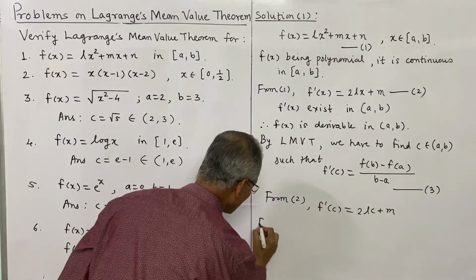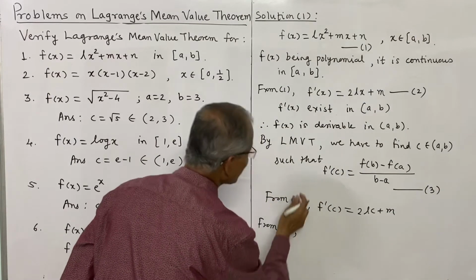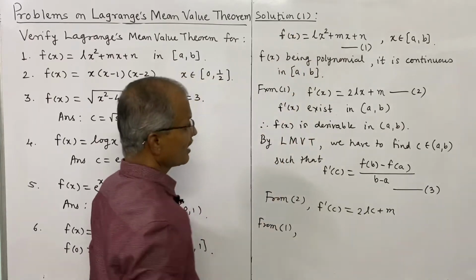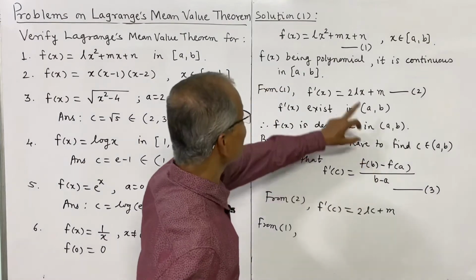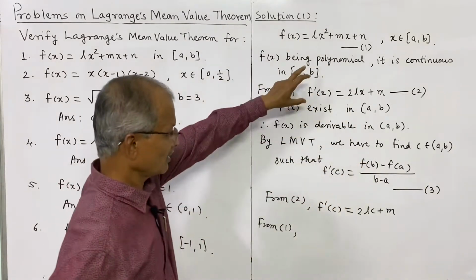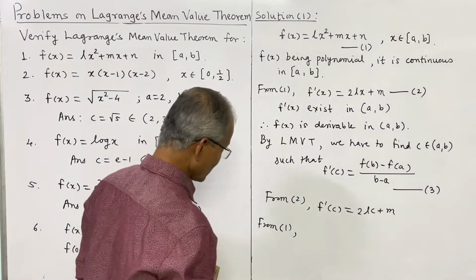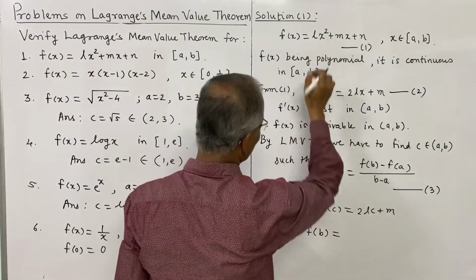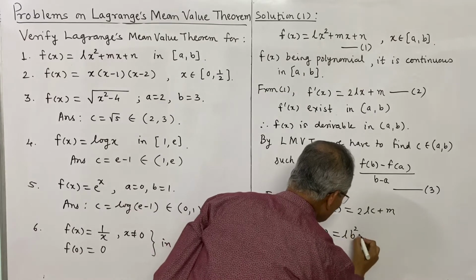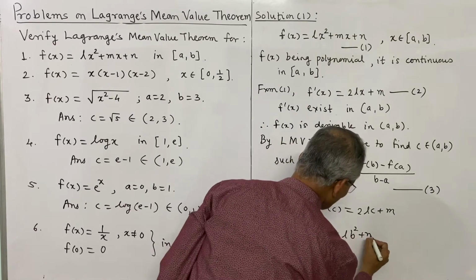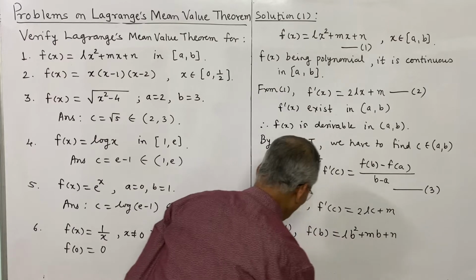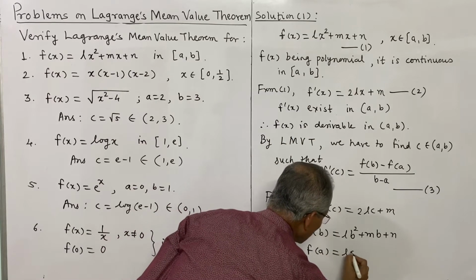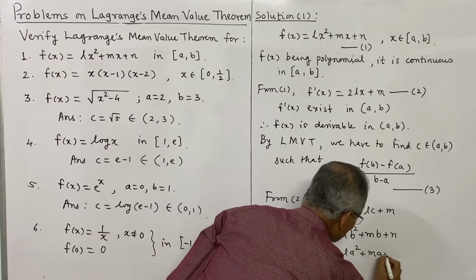And now to get the values of f, we use 1, because 1 is the relation which gives f value. We need f of b and f of a also. So from 1, f of b is, replace x by b, that will be lb square plus mb plus n, and f of a is la square plus ma plus n.